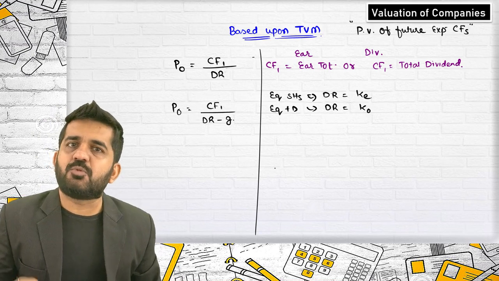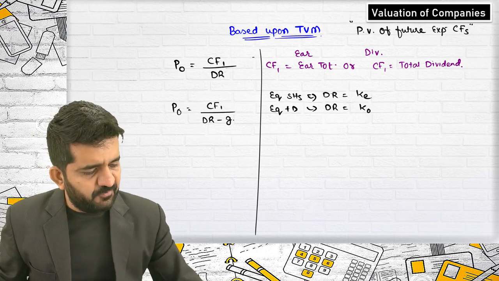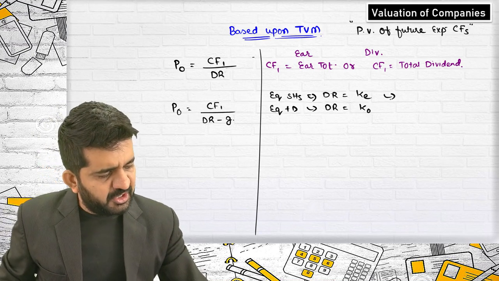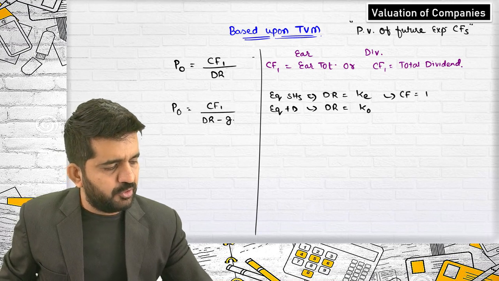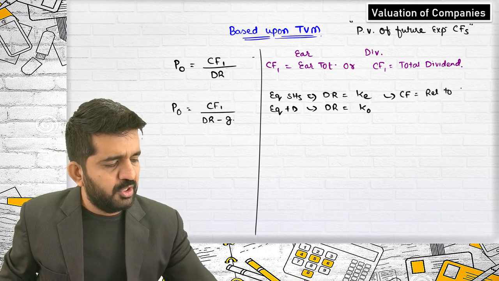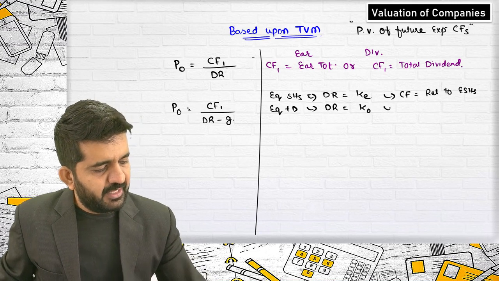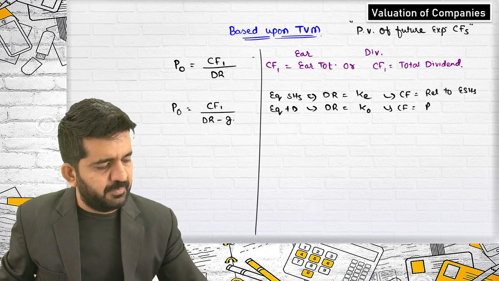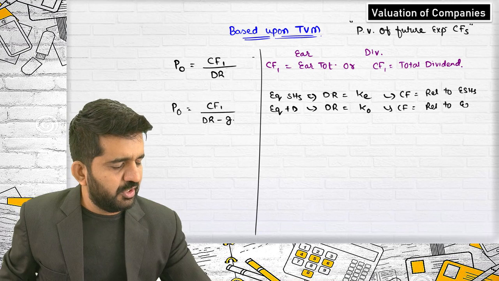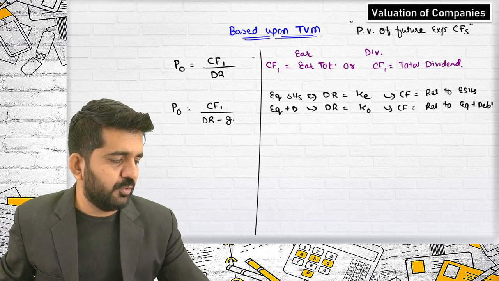So what should be the cash flow? Same. If you are valuing from the point of view of equity shareholders, the cash flow should be relevant to equity shareholders. And if equity plus debt holders, your cash flow should be related to equity plus debt holders.